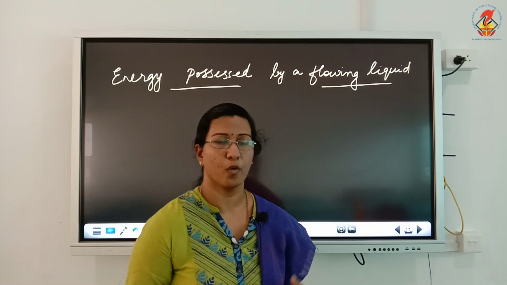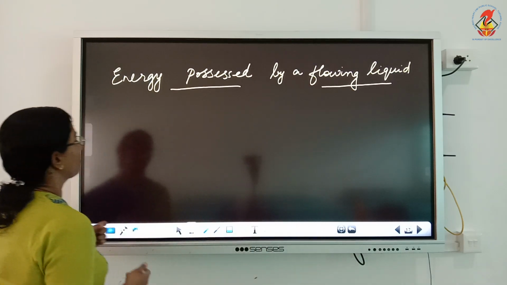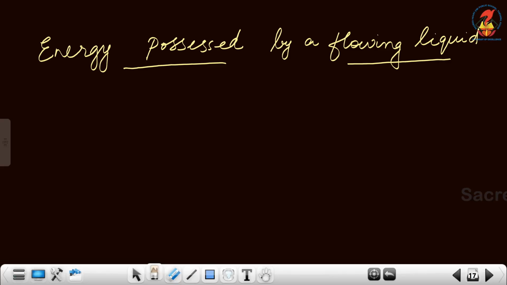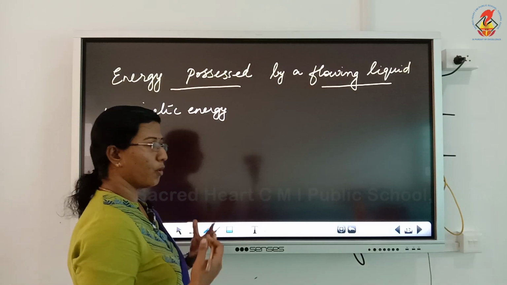Now as we all know, moving objects possess kinetic energy. So the first energy possessed by a flowing fluid or a liquid is kinetic energy, and we know it is the energy possessed by a moving object.